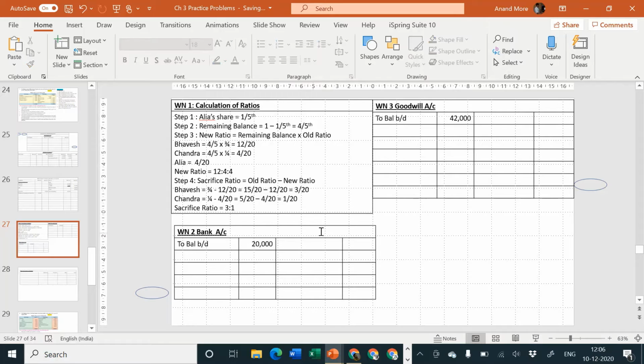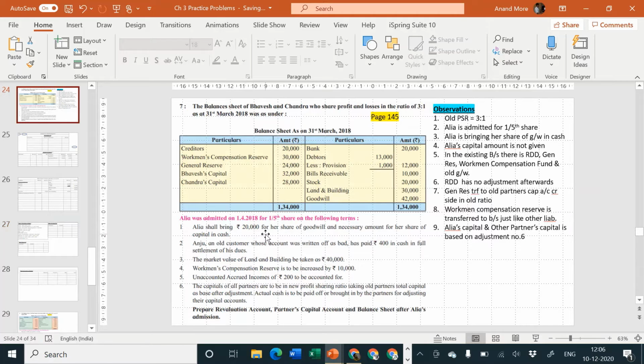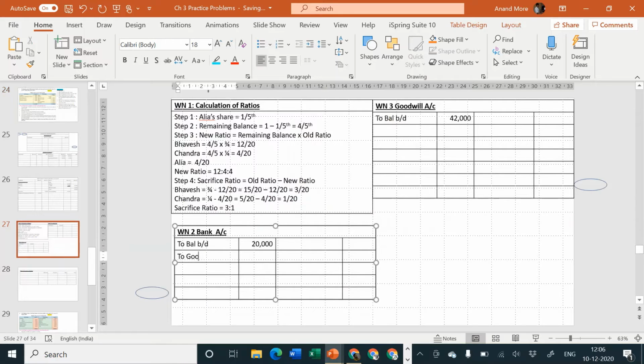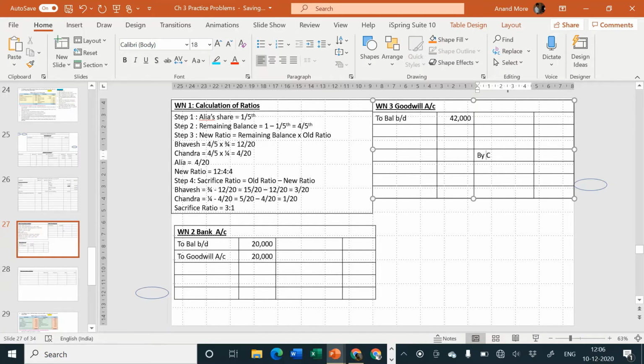Sacrifice ratio is 3:1. So the first entry which we are going to pass is cash bank account debit to goodwill account, and next entry is goodwill account debit to old partners capital account. How much is the goodwill Alia is bringing? 20,000. So entry will be bank account debit side to goodwill account 20,000, and second effect will be transferred to partners capital account credit side by bank account 20,000.